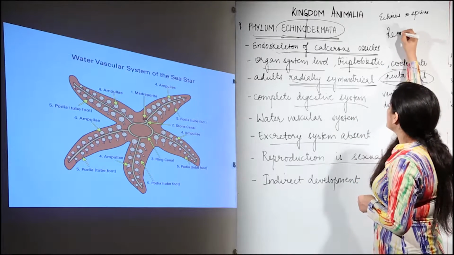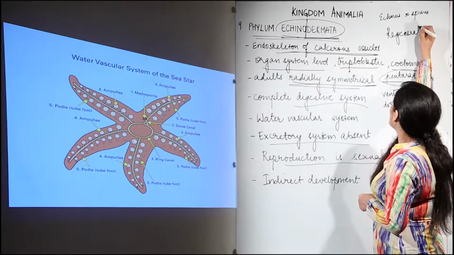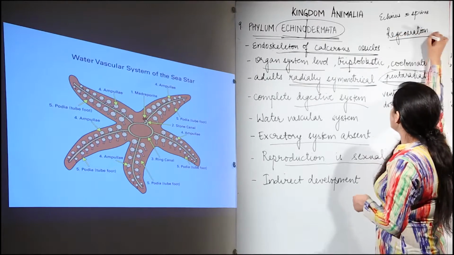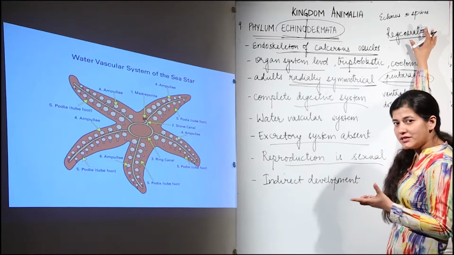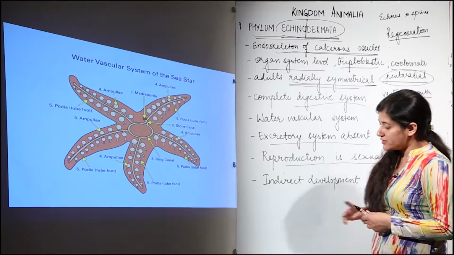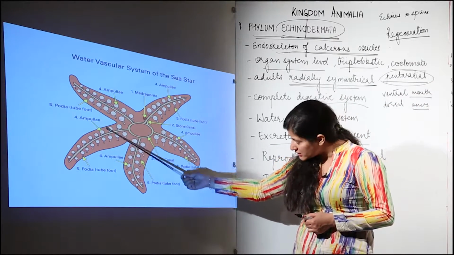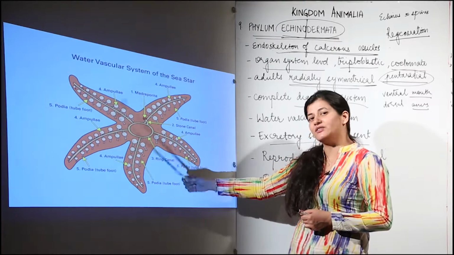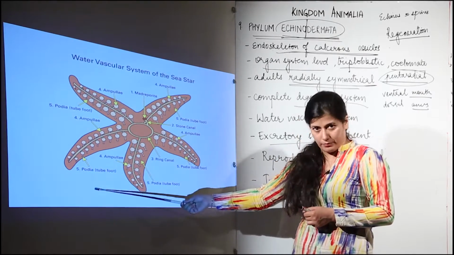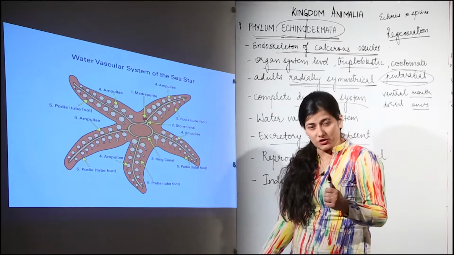So a lot of regeneration can take place. Supposedly, if one arm of this starfish is amputated, that means cut from here, it would grow that arm again because of regeneration.